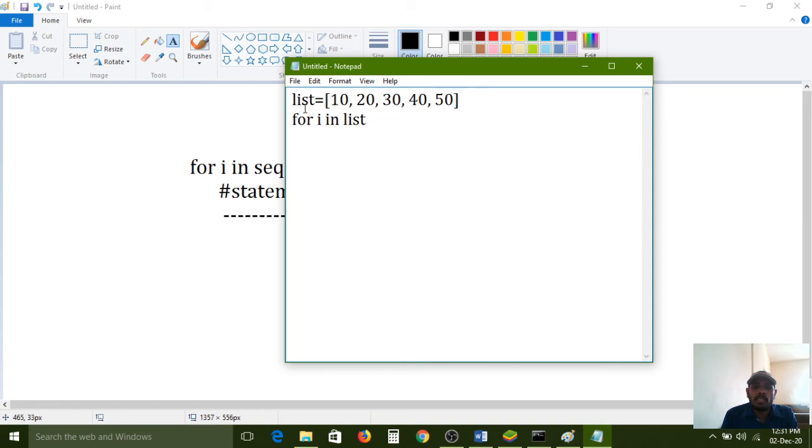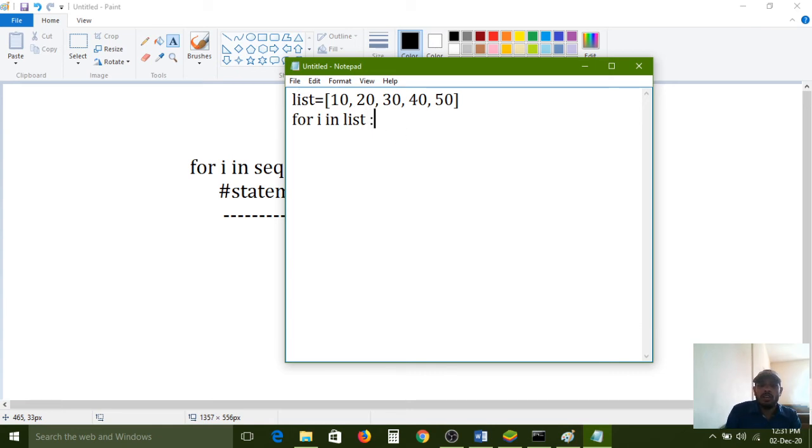So in this list I want to search with the i variable, so that's why I am giving the intimation to the for loop. For is the loop keyword, and i is the iterating variable, but in which list is it searching? The list here.